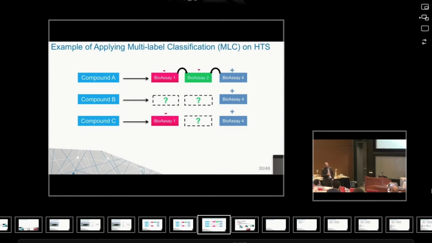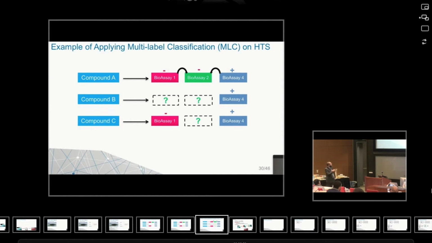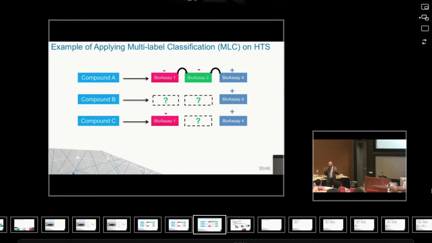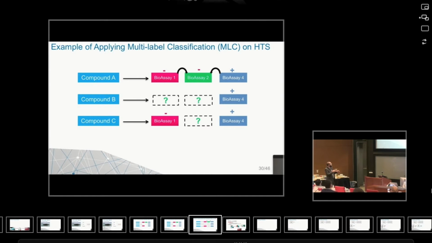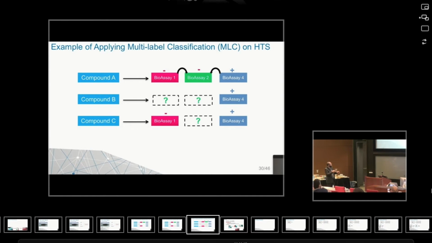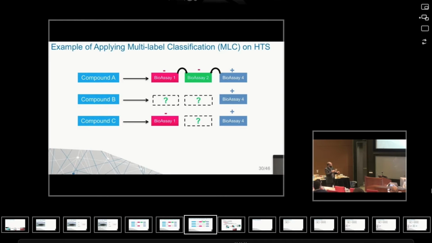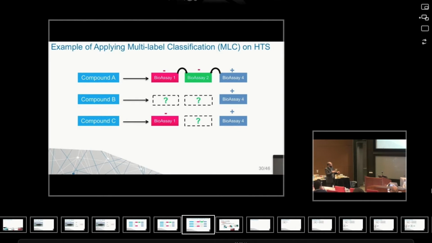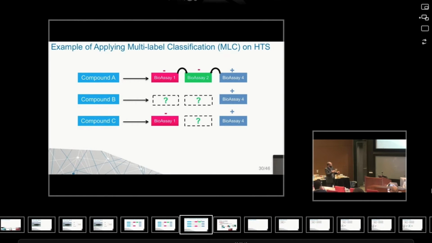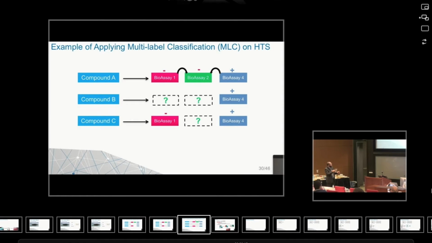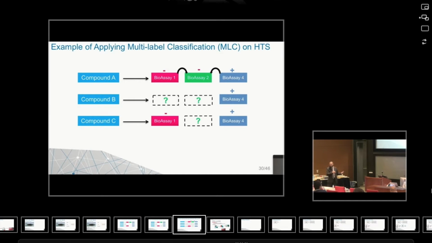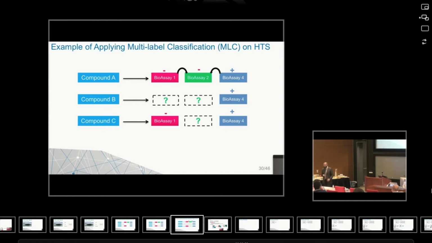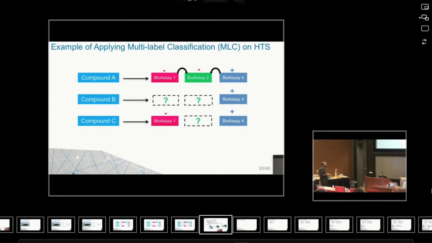And then we build our target matrix. So we will have compounds. Remember, a compound is a kind of chemical molecule, but we represent that as a set of numbers or features. So this is a type of matrix. But then, rather than having a single vector to do the classification, now we have several vectors, and here we'll have negative assigned labels, positives, and missing. Some cases would be missing, where we don't know the outcome of that single experiment or test.